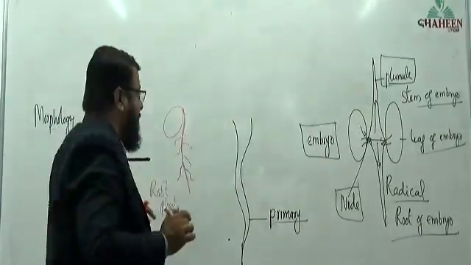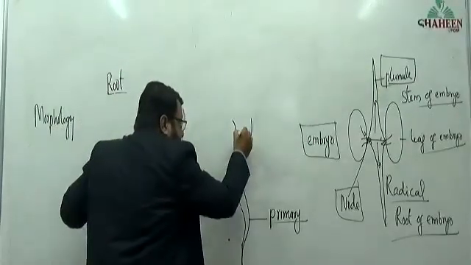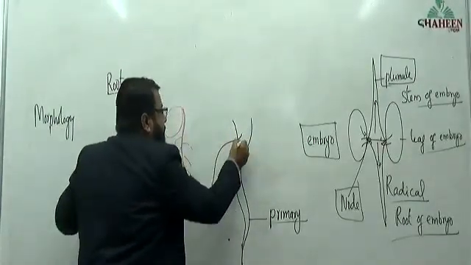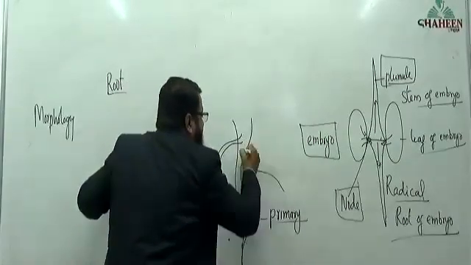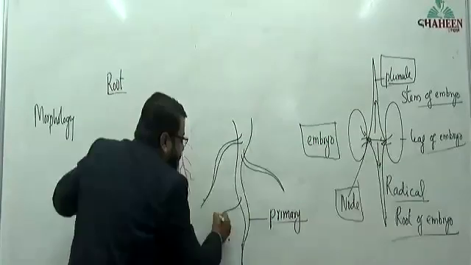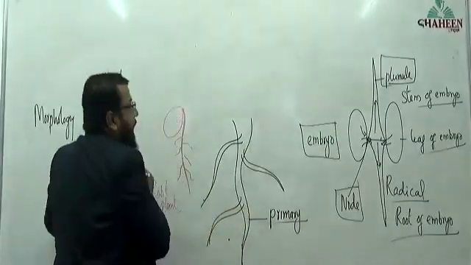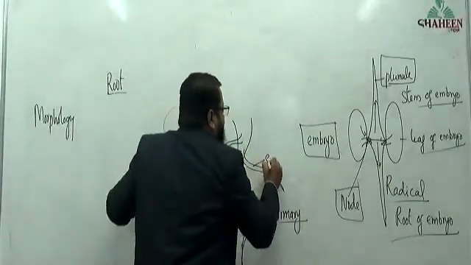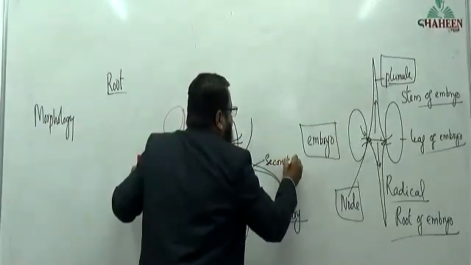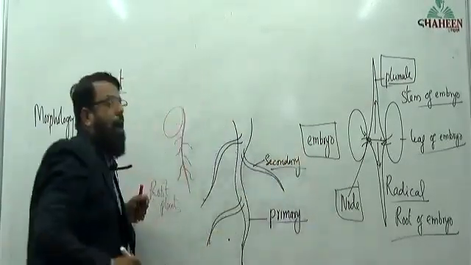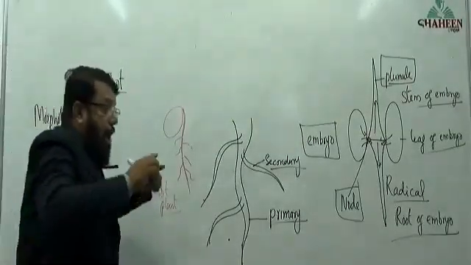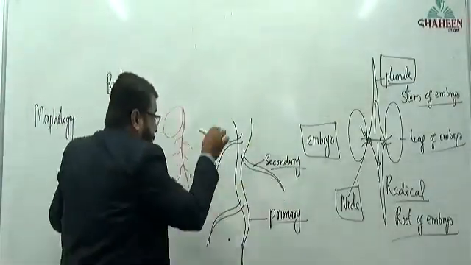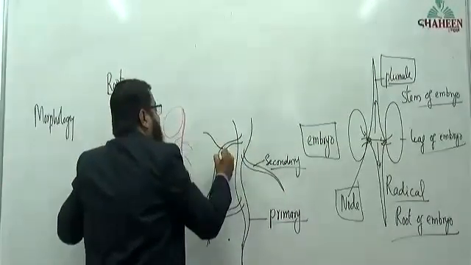अब थोड़ा ख्याल रखिए. Now it produces branch. This primary root produces branch, and this branch is called as secondary root. And in turn, the produced branch will produce further branch.